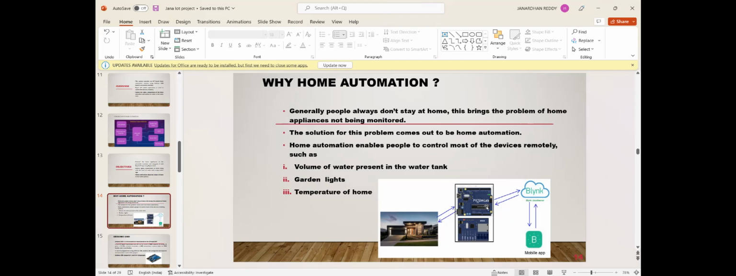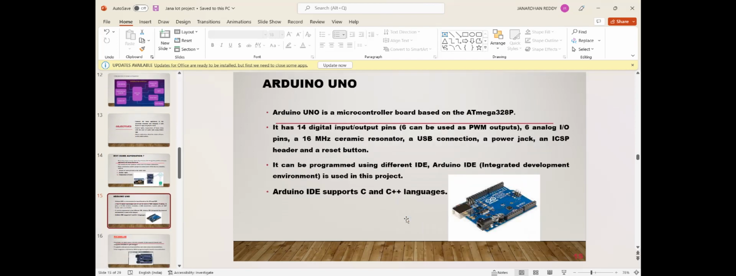So in this figure, we can notice that this mobile application we have to download on the phone, that is Blynk IoT. Through the Blynk cloud, we can access the Arduino system through the PICSimLab, so that we can access the status of the home: which lights are turned on, what percentage of water is present in the tank, and what is the temperature of the room, etc.